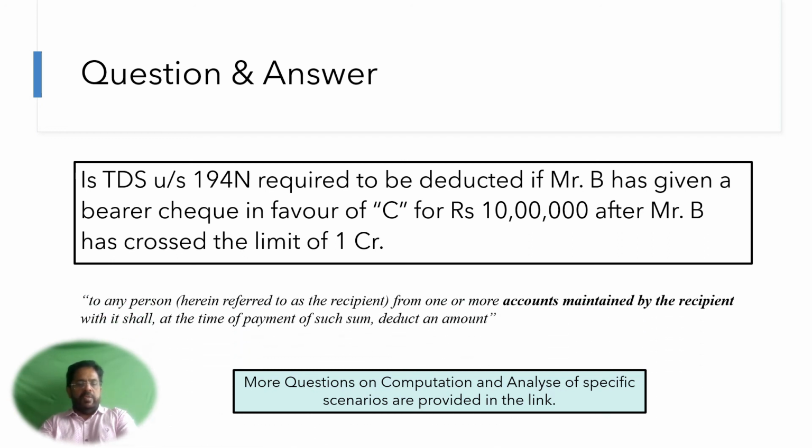Now, here the law says that it applies to any person for the account which is maintained by the recipient in that particular bank. So the bearer cheque holder is not having an account in the same bank, then the TDS will not be deducted because he is not a customer of that particular bank.